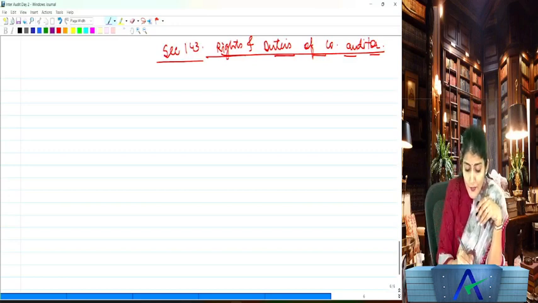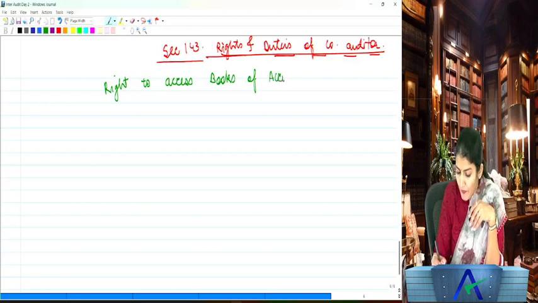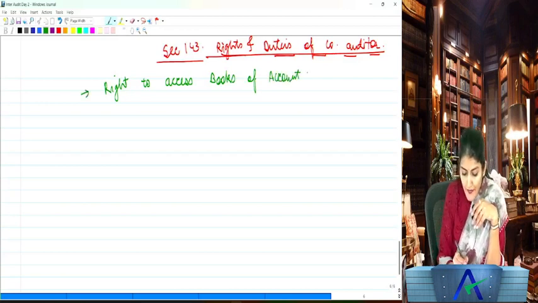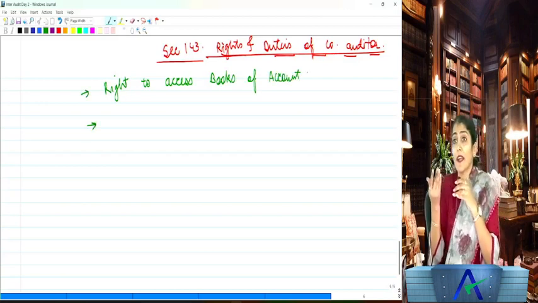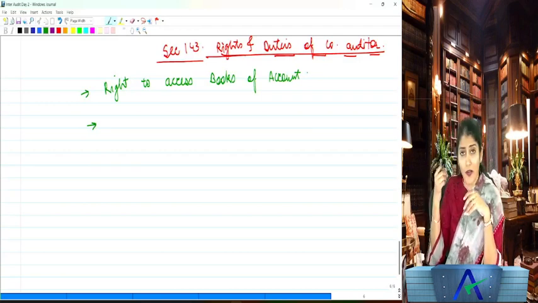So first right of the company auditor is the right to access the books of account. Right to access the BOA. What is BOA? The books of account of the company. Right to access books of account, because without that, can you do the audit? No, you need to have access to the books of account of the company.